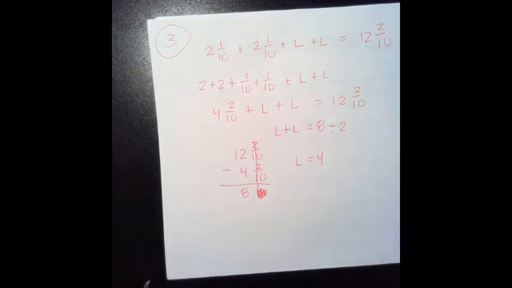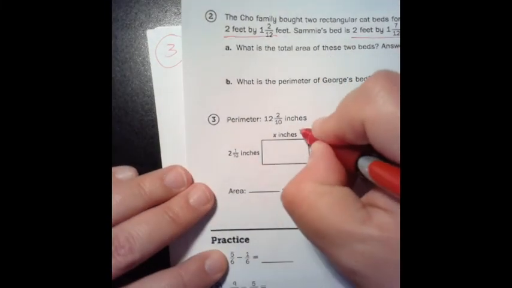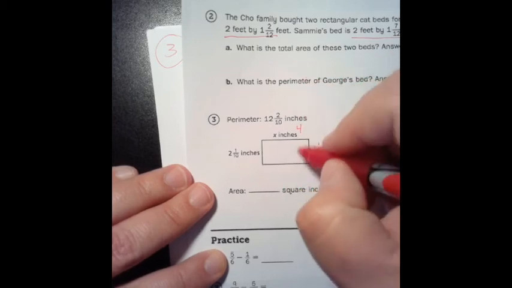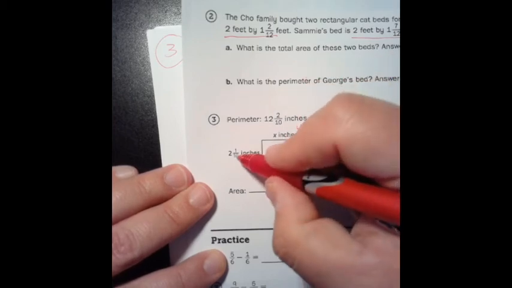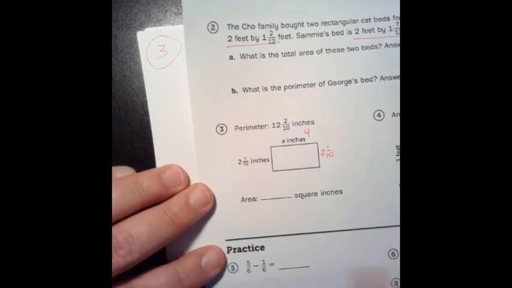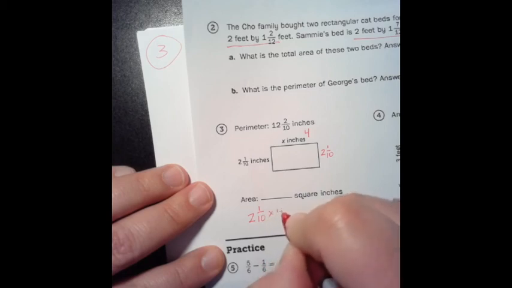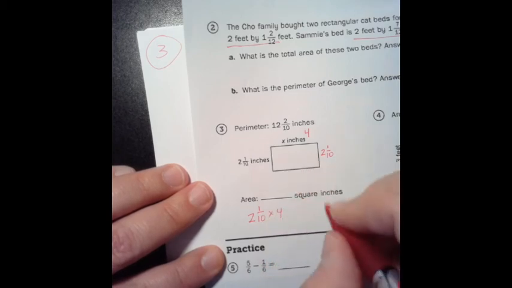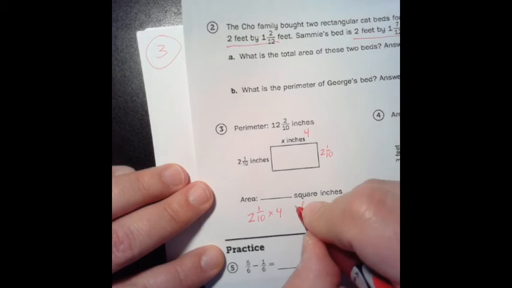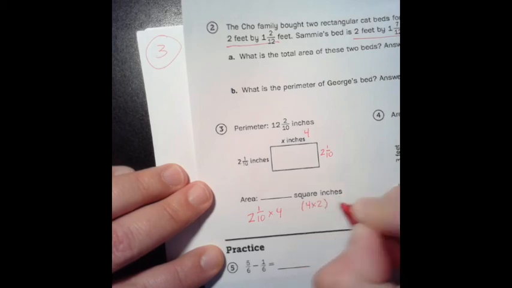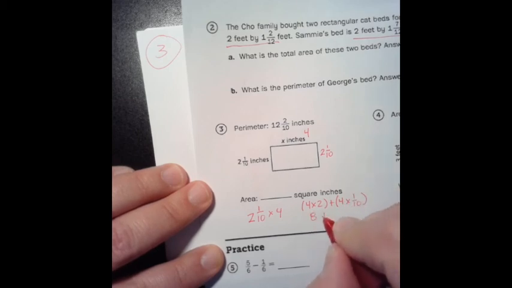So now if we go back to our drawing, and we know that this here is 4, we need to find the area by going 4 times 2 and 1/10. I'll do that down here. So 2 and 1/10 times 4. Well, you just go again 4 times 2 plus 4 times 1/10. So 4 times 2 is 8 plus 4/10. So the area would be 8 and 4/10.